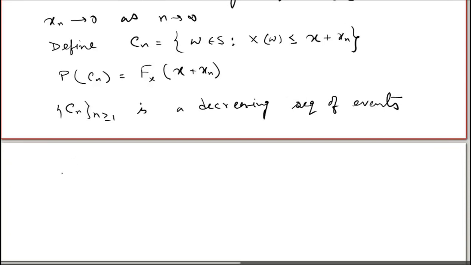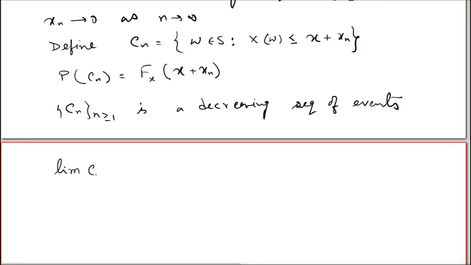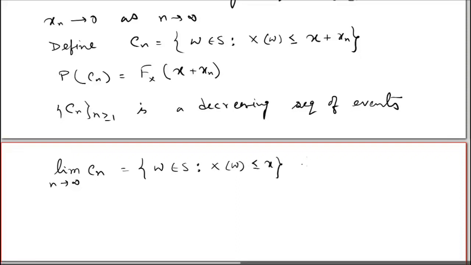Okay, now it is easy to see that the limit of C_n as n tends to infinity is nothing but the set of omega belonging to S such that X(omega) is less than or equal to x. It is easy to show this one, so complete this one.